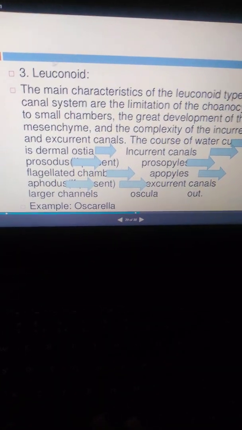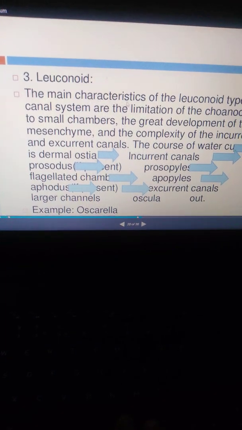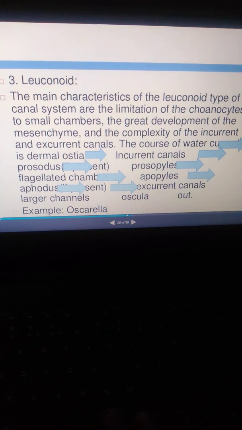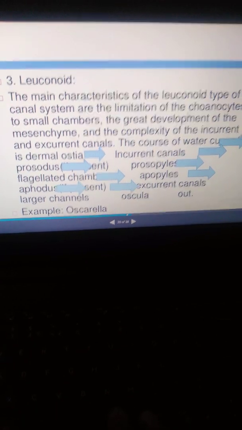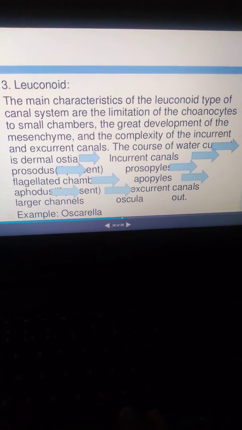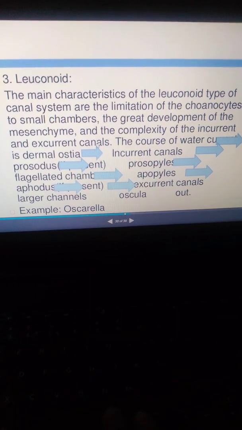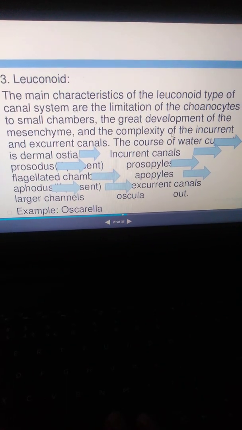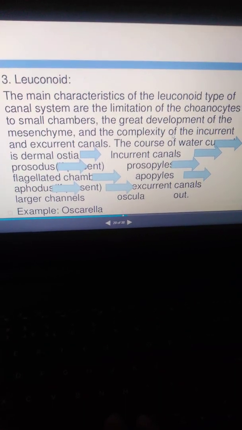And the third one is the leuconoid canal system. Very clearly, the leuconoid canal system has the main characteristics of the leuconoid type: the limitation of the choanocytes to small chambers, the great development of the mesenchyme, and the complexity of the incurrent and excurrent canals.